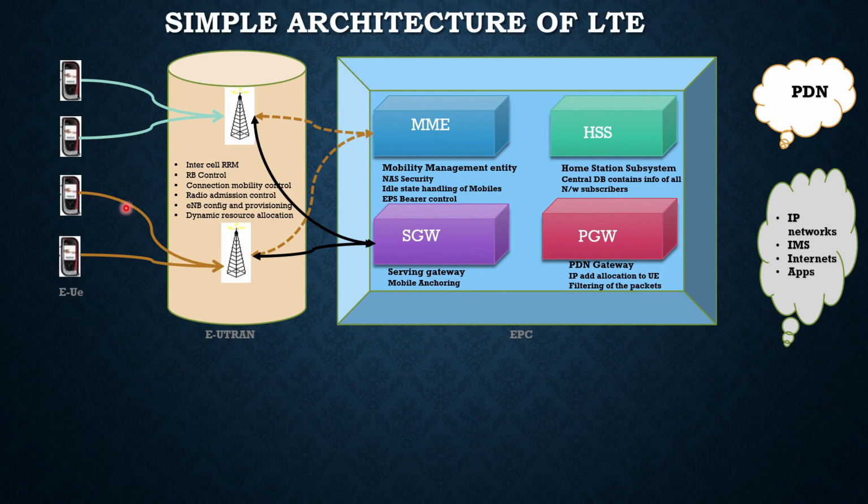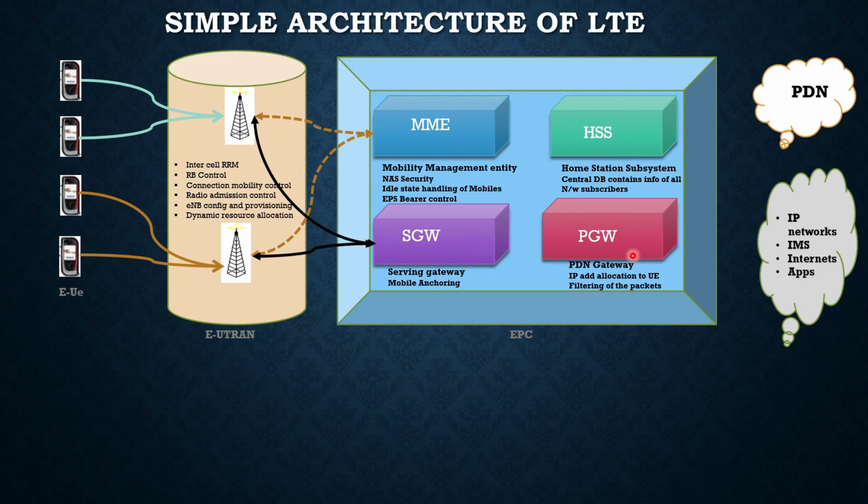Getting what I'm saying? E-UTRAN coordinates with the EPC for whatever services the UE is trying to access. Now, what does the EPC contain? It contains the MME, which is the mobility management entity, the HSS, which is the home subscriber server, the SGW, which is the serving gateway, and the PGW, which is the PDN gateway.